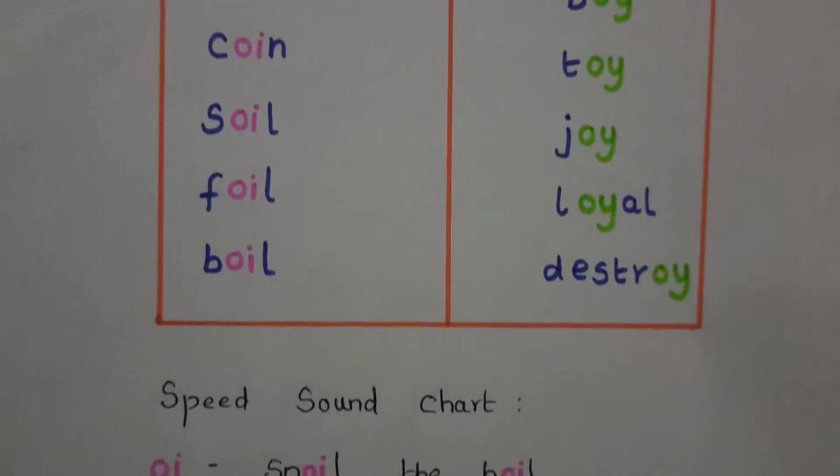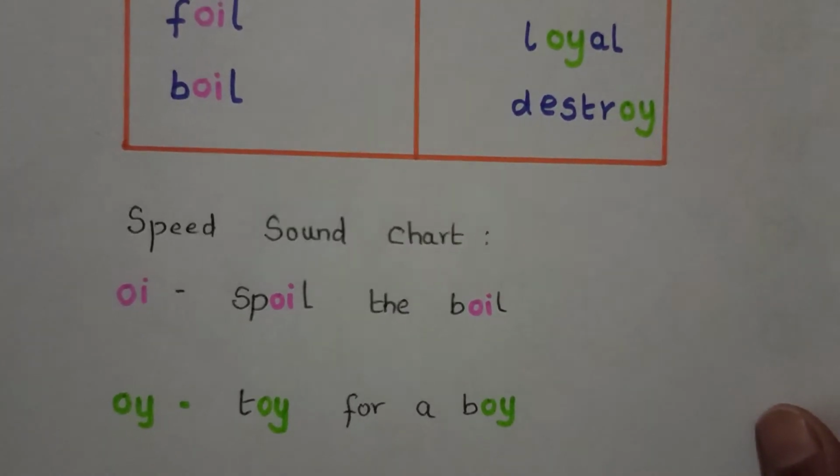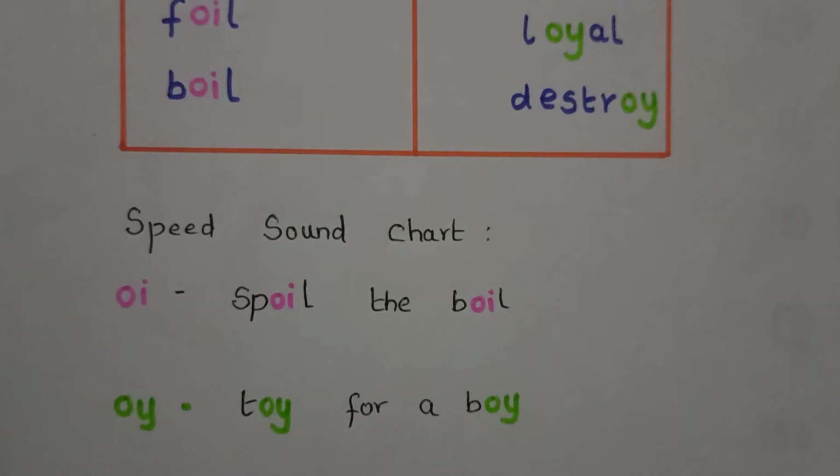So, how do we make the children remember these sounds? There are a few phrases which help the children to remember these sounds. They are said to be the speed sound chart. For the oi sound, you can use the sentence "spoil the boil." So when the children forget the sound of oi, you can make them recall the sentence "spoil the boil."